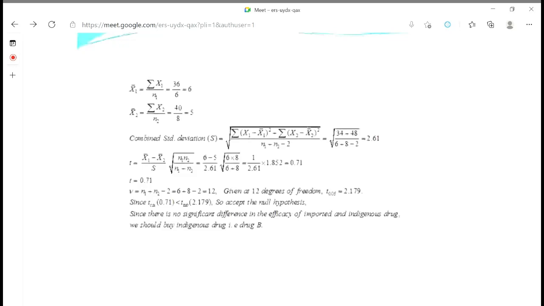Okay. So for today it is enough. Next time we will discuss the next t-test, the third example, then the chi-square test, like that.